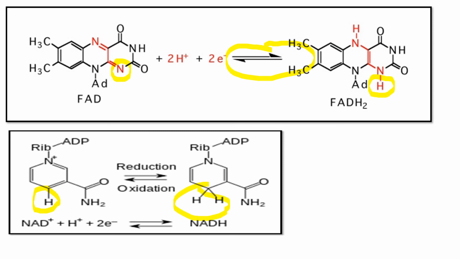So it participates in reduction and oxidation reactions simultaneously, and these enzymes are involved in the transfer of hydride ions. You can remember that.